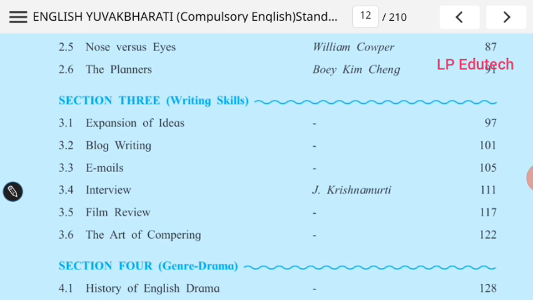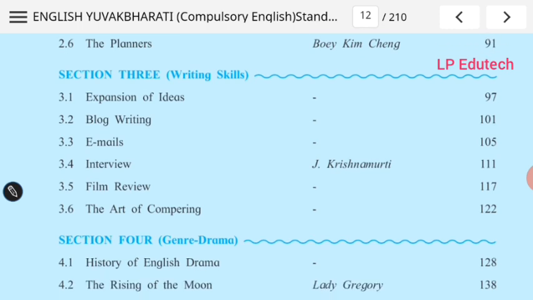Now what is this art of compering here? Suppose you want to organize a program, so what is the flow of the program? How do you conduct the program? What things are coming? Introduction of the program, introduction of the chief guest, lighting the lamp, then speeches, then some cultural activities, then at the end it is ended with the vote of thanks. So that is the flow of the program. That is the art of compering a program.